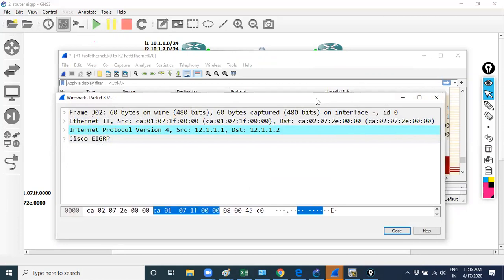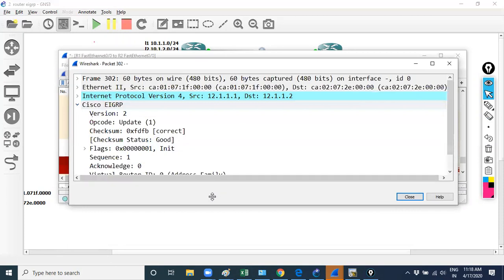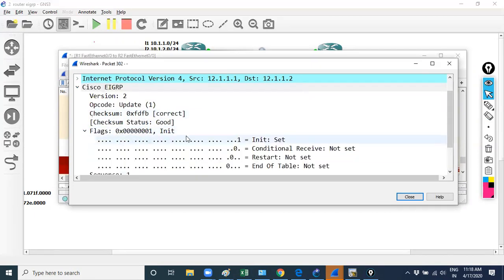After forming the neighborship, what will they do? They will share an update message, a unicast update, called a null update. In the null update, you can see there is a sequence number, acknowledge 0, and some flags. In the flag bits, INIT is set to 1, as I told you.